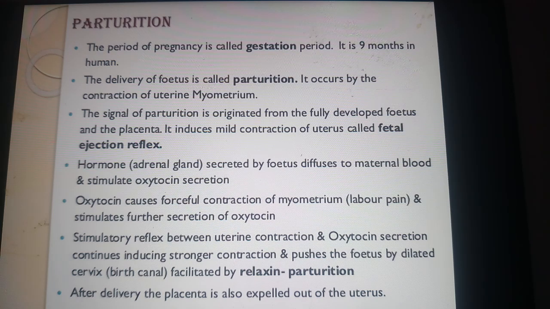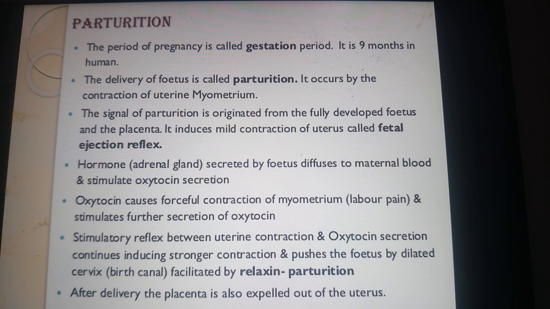As we know, the average duration of human pregnancy is about 9 months, which is called the gestation period, and afterwards there are vigorous contractions of the uterus at the end of the pregnancy, which cause the expulsion or delivery of the fetus, or the childbirth. We call it the parturition. Understood? This is the definition of the parturition.